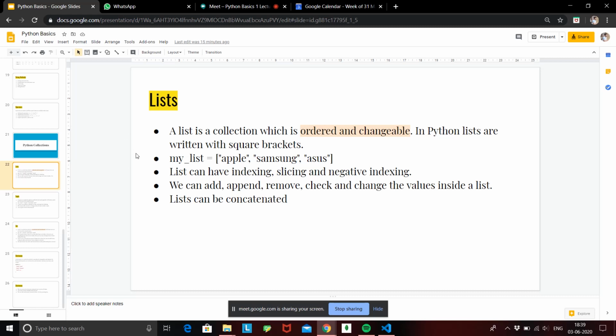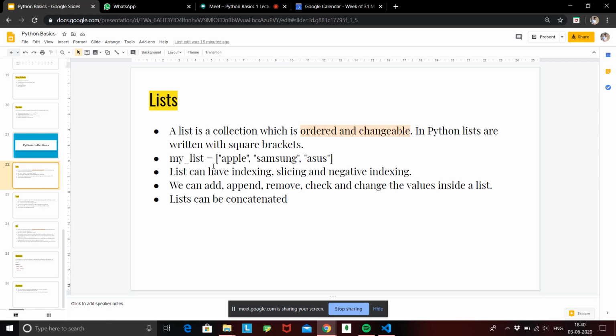So here we have an example of a list. This is called my list. I have named it as a variable. All the data containers are also variables, so the rules that apply to variables also apply to the names of a container, right? This is my list, and I have stored some brand values inside it: Apple, Samsung, and Asus. So I can store multiple data inside one single item, called my list.